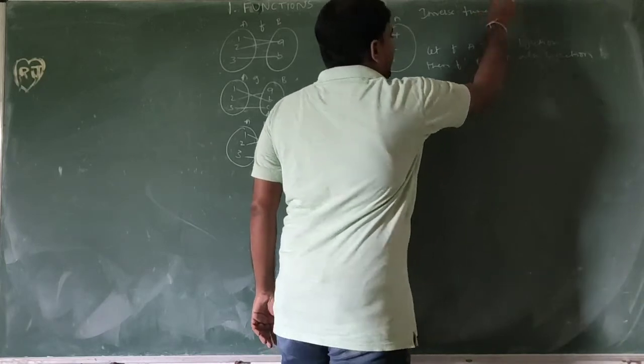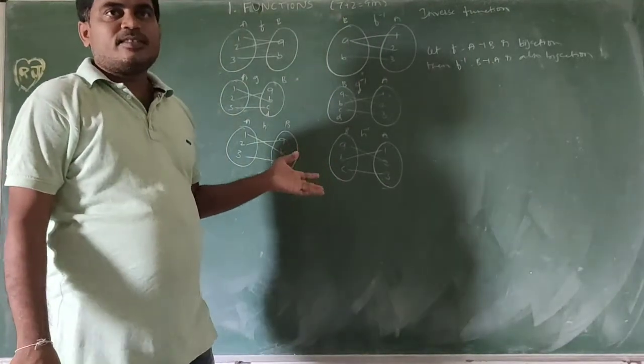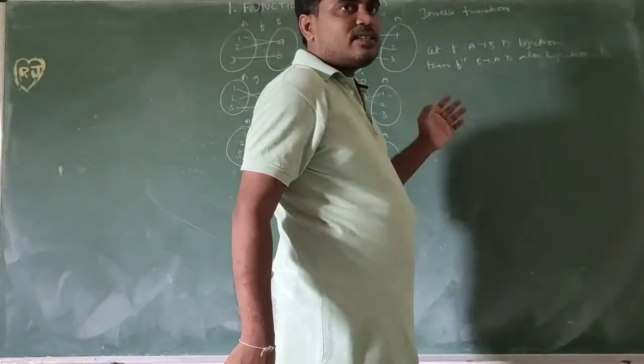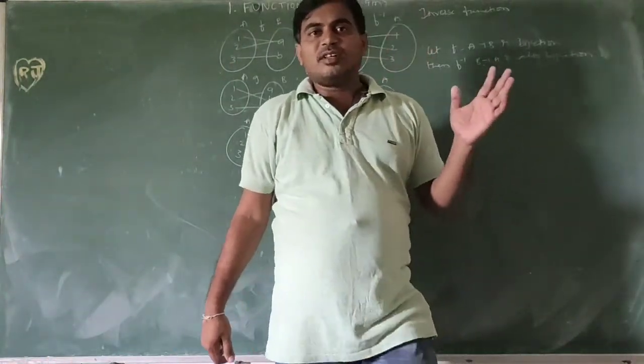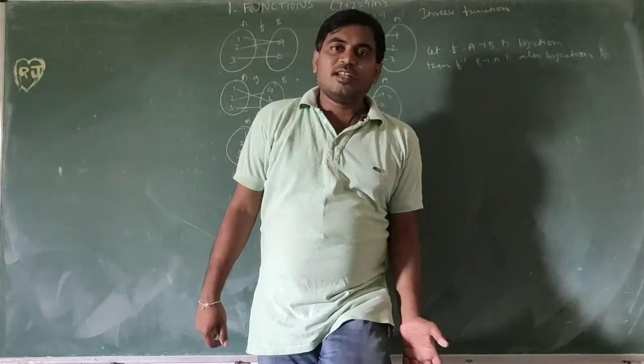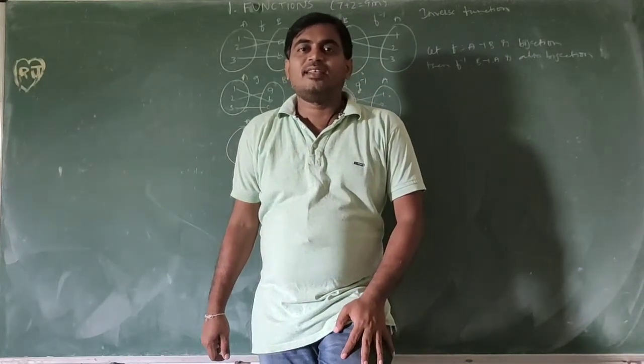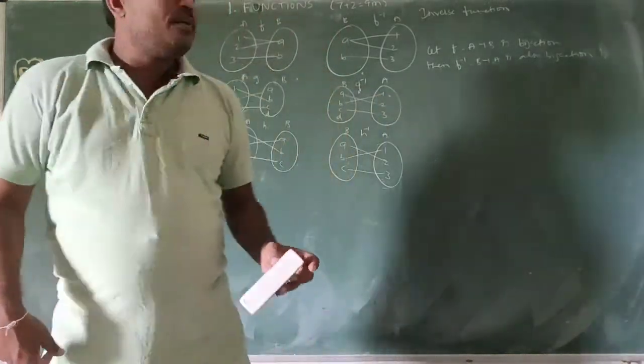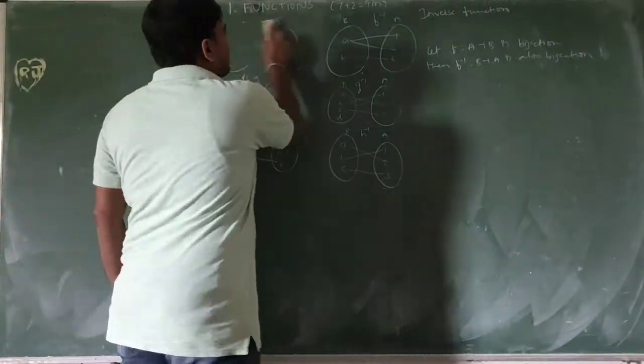The inverse function need not always exist. The inverse function exists only if the function is a bijection. So if the inverse function exists, it is itself also a bijection. Okay, now we will do some problems on inverse functions.